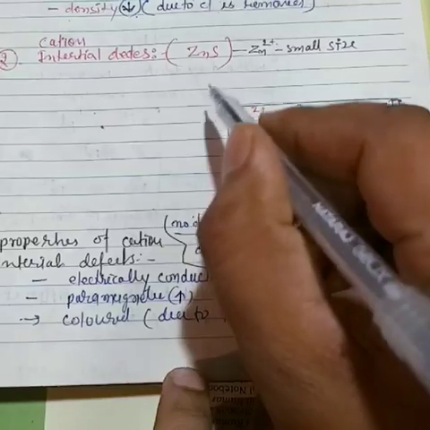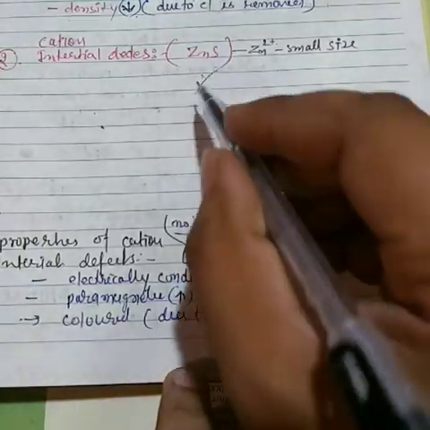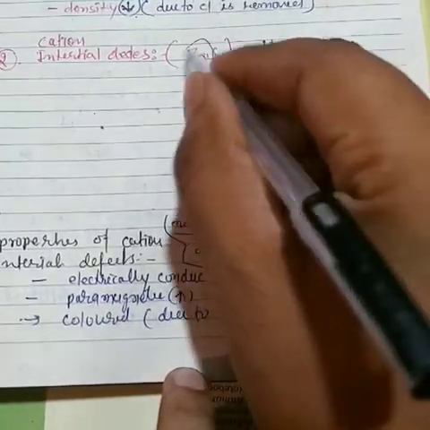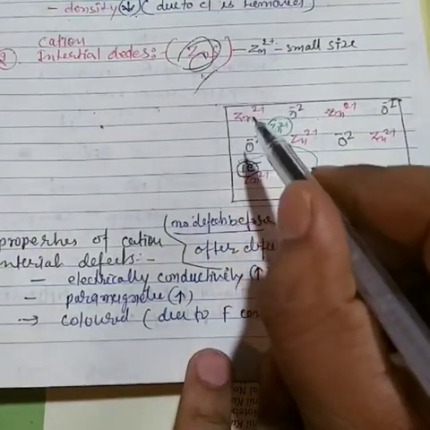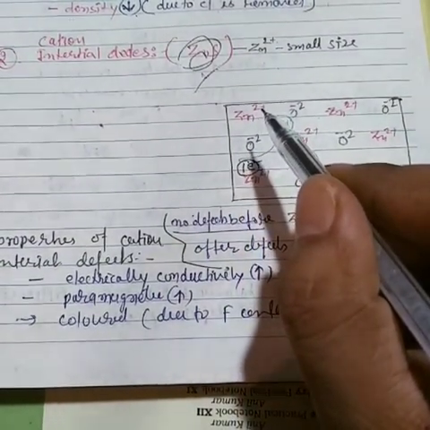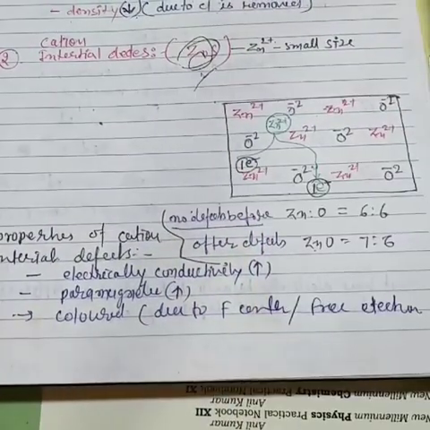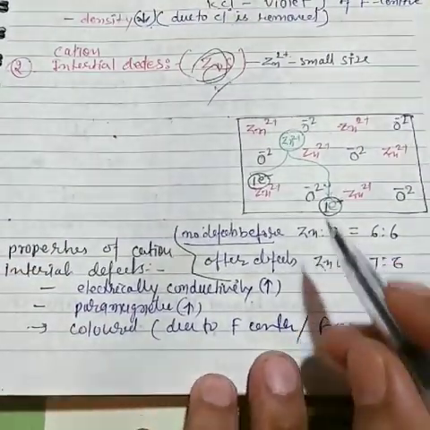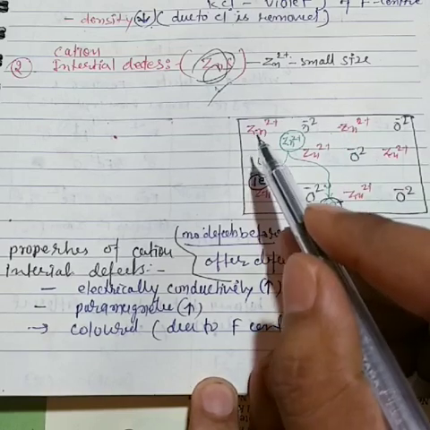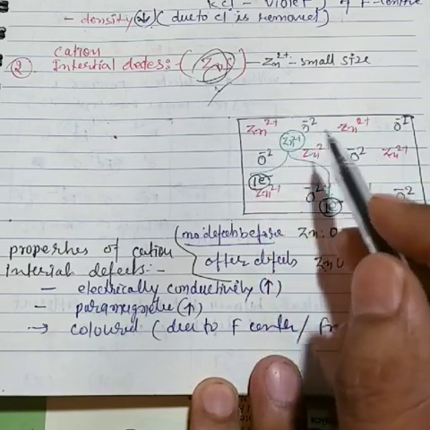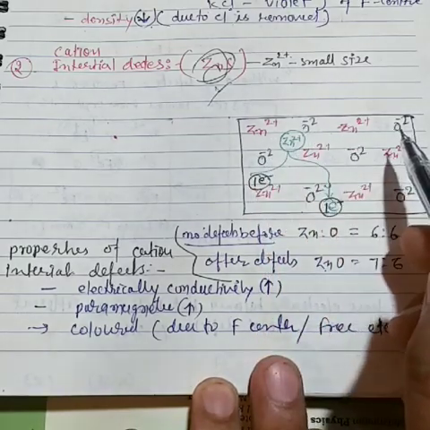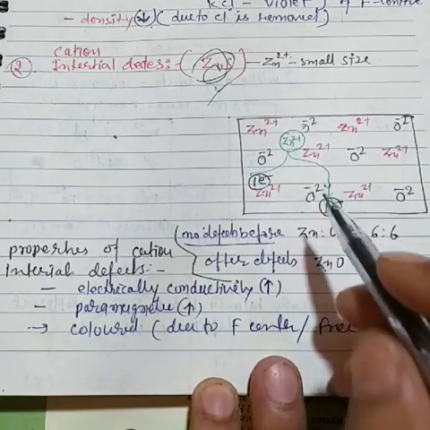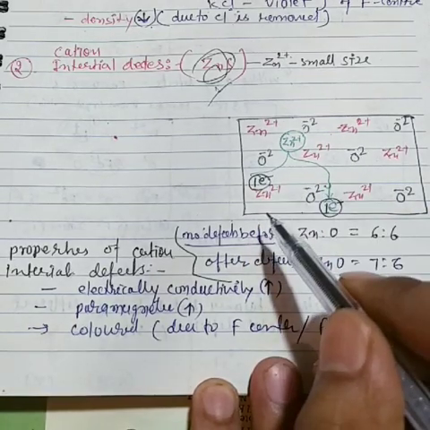So it is a little mistake. You can remove this particular substance. Now see, students, I am taking a zinc oxide crystal. Now see zinc 2 plus, oxygen 2 negative, zinc 2 plus, oxygen 2 negative. Now I am drawing here.